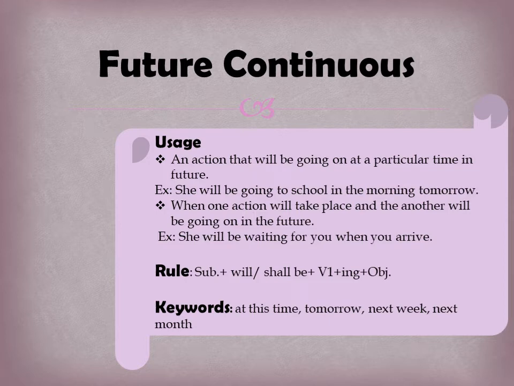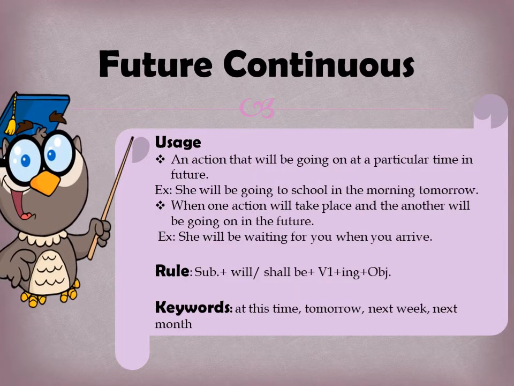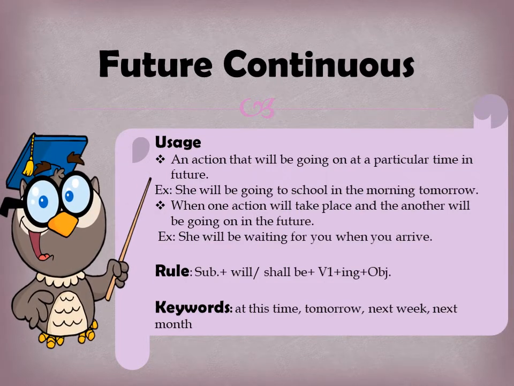Next, when one action will take place and another action will be going on in the future. So one action will be going on followed by another action which will take place at that time in the future. For example, she will be waiting for you when you arrive. So when you arrive, she will be waiting at that particular time. Two actions will be colliding together in the future. That is again future continuous. So she will be waiting for you when you arrive.